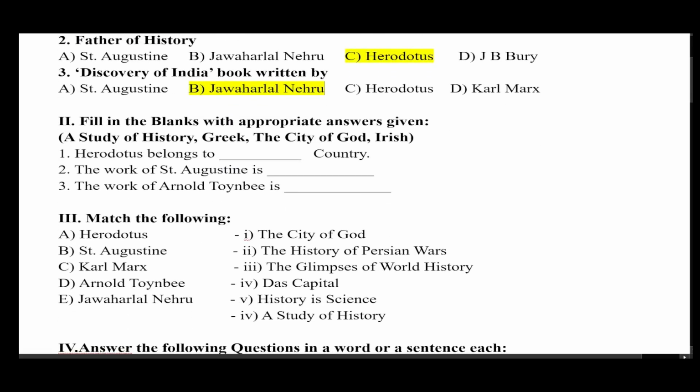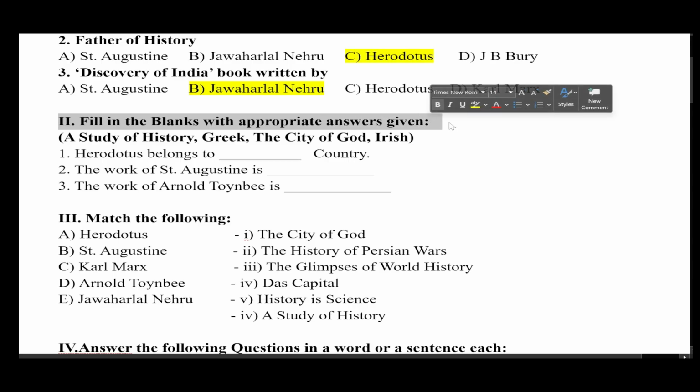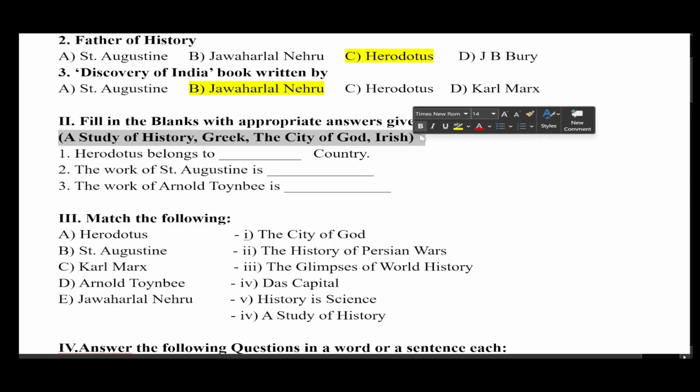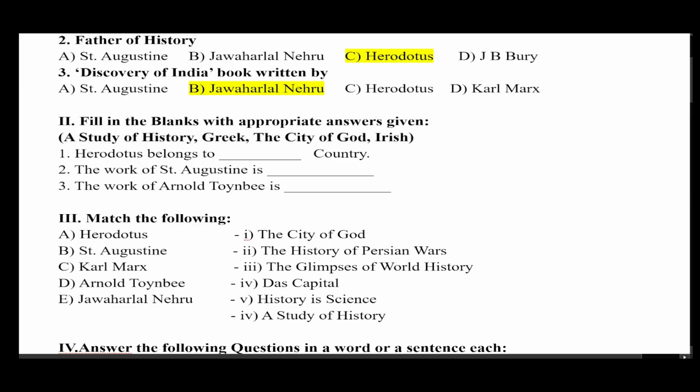Then the second main, fill in the blanks with appropriate answers given. Already answers are given in the bracket: a study of history, Greek, the city of God, and Irish. You have to choose the correct one. The first one, Herodotus belongs to dash country.